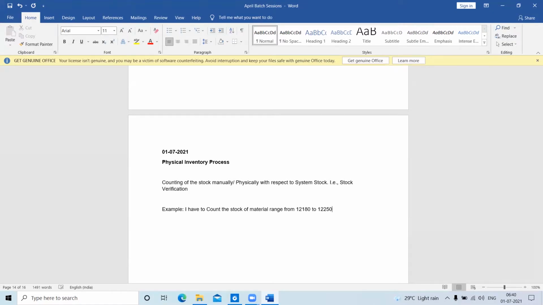It's like 70 materials there. So first, I have to conduct this whole scenario. First, what I have to do is take the stock overview. Let me jump into the system.